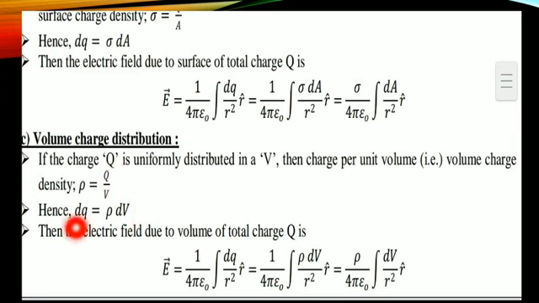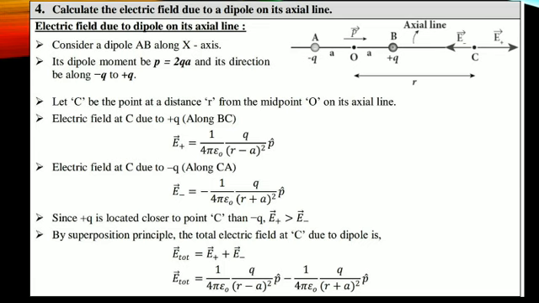So the electric field due to a volume of total charge Q: instead of dq, I am substituting rho into dV. Therefore, 1 by 4 pi epsilon naught integral rho into dV divided by r square into r cap, which is equal to, taking rho outside, rho divided by 4 pi epsilon naught integral dV divided by r square into r cap. Okay, students.